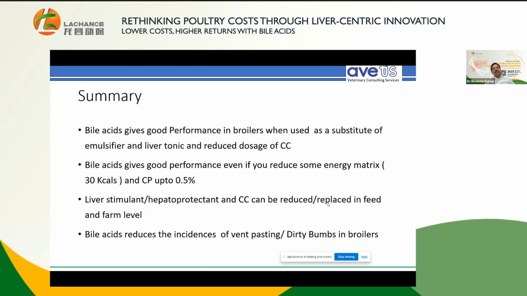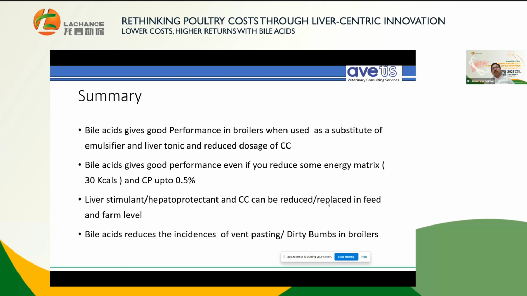In summary, bile acid gives good performance in broilers when used as a substitute for emulsifier and liver tonic, and with regulated doses of choline chloride. Bile acid gives good performance even if you reduce energy. We have worked up to 50 kilocalories. With the previous speaker, we have seen that she reduced around 50 kilocalories and 100 kilocalories as well. Going further, we can take up that study on how it works in those negative control parameters as far as energy is concerned.